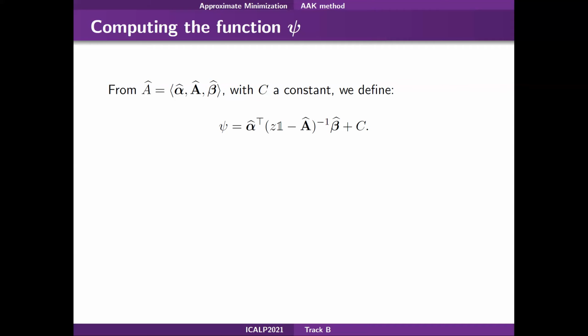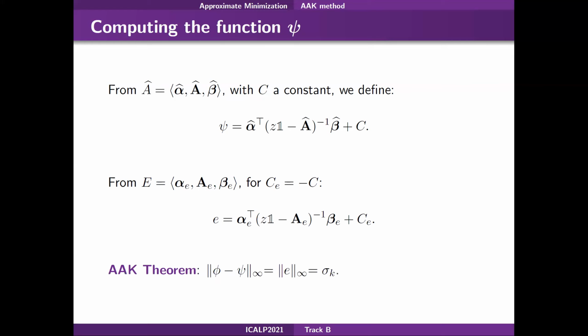By construction, thanks to the first assumption we made, the same holds for the function E, defined from the parameters of the automaton E. Now, the AAK theorem for the symbol gives us information about the infinity norm of E. The idea is to rewrite this constraint in terms of the parameters of the WFAs. This allows us to recover, after a bit of algebra, the coefficients of A hat.